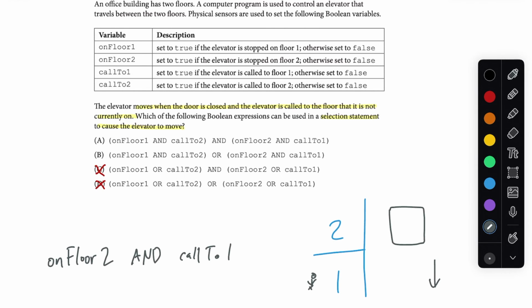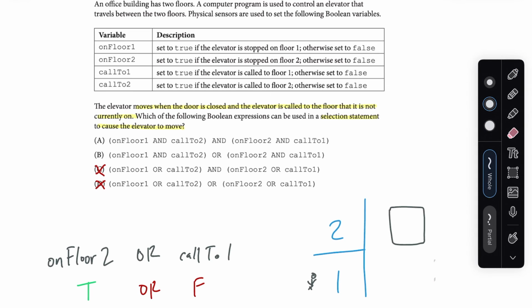If we had an or here, what could be true? So if we had it's on the second floor, yep, or let's say, for example, no one has called it to the first floor, so it's just staying there on the second floor. This would evaluate to true, but the elevator is not actually moving. So we don't want to be using an or here. We want to be using an and.